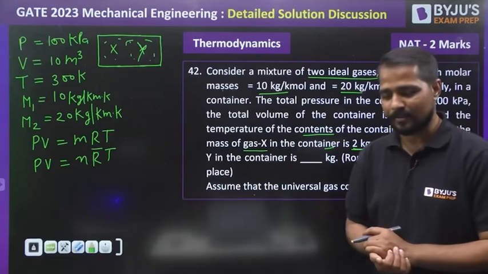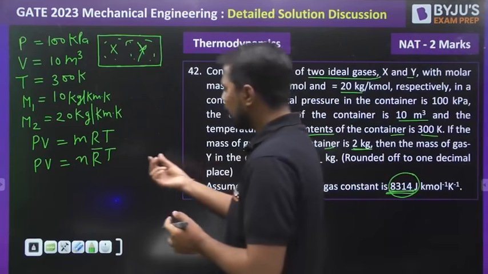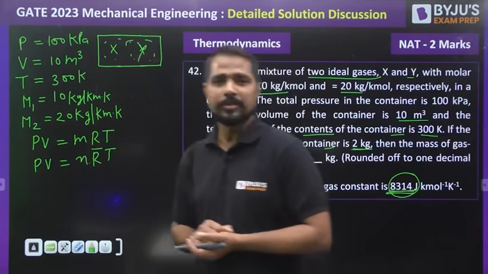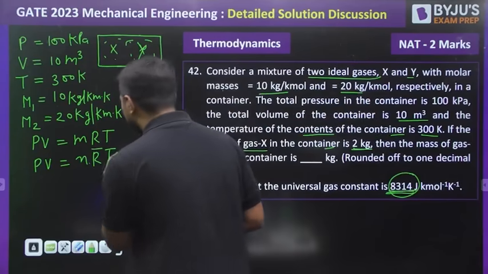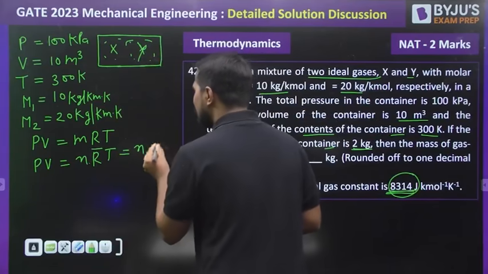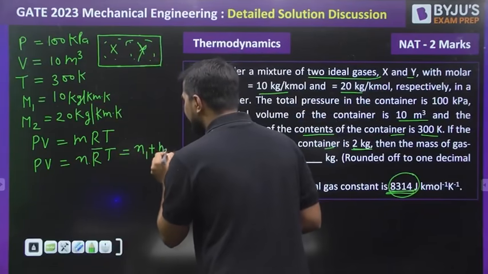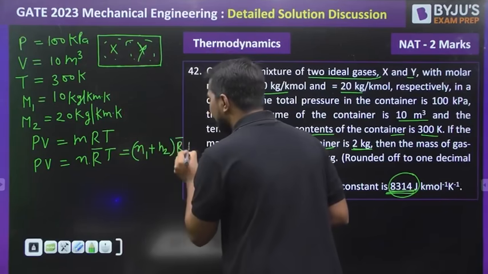Now the question comes, what will be the total number of moles in the mixture? Can we write from here that the total number of moles will be equal to the number of moles of one gas plus the number of moles of the second gas, I mean gas X and gas Y. That will be equal to R̄T.